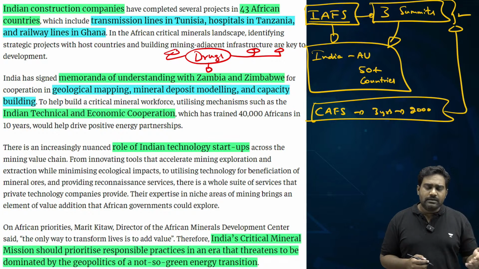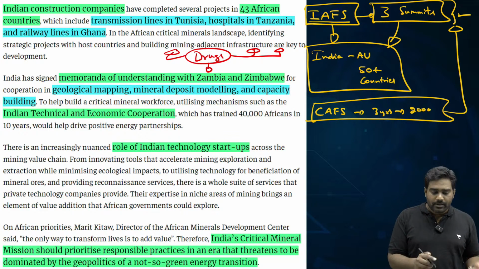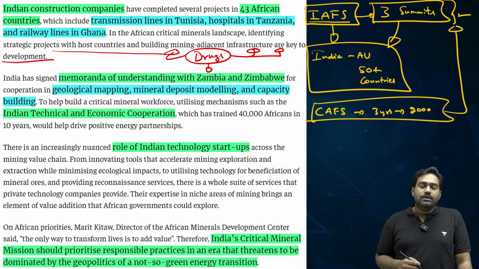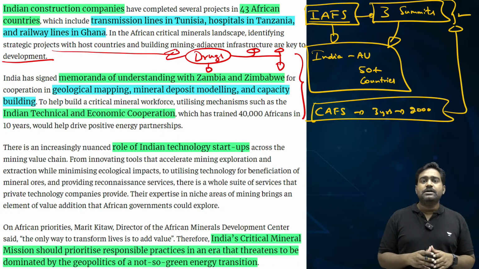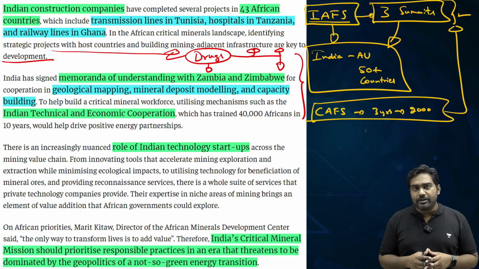There are Indian agro companies, food processing companies, which are leasing land in order to secure food security for both India and Africa. There are Indian automobile manufacturers, which are playing a big role in the African economy. For example, TVS and Tata Motors, Mahindra, they already have a big presence.